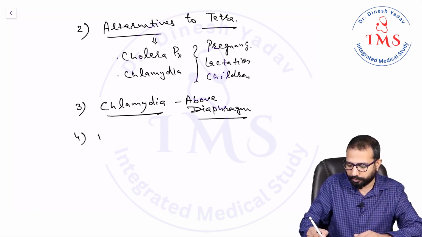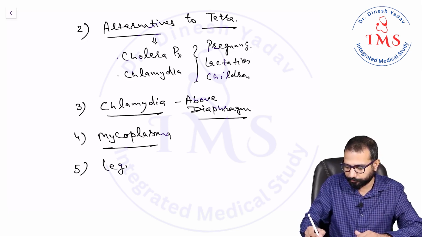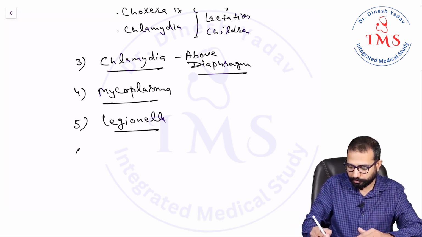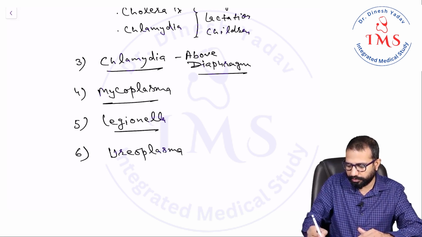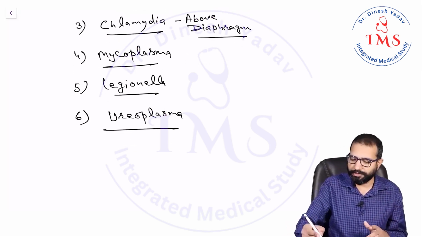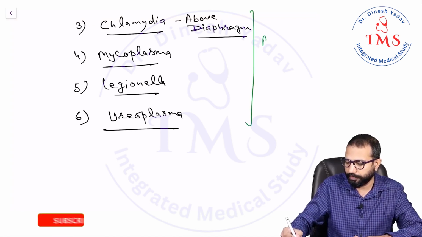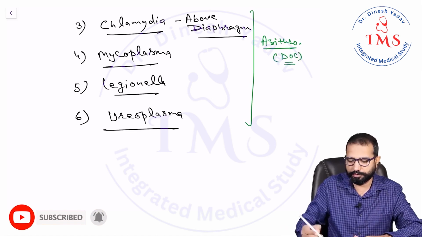Then mycoplasma pneumoniae, Legionnaires pneumonia, ureaplasma. So guys, in all these conditions, chlamydia, mycoplasma, legionella, ureaplasma, in all these we use azithromycin. So azithromycin is the important drug. Azithromycin is the drug of choice for all these conditions.